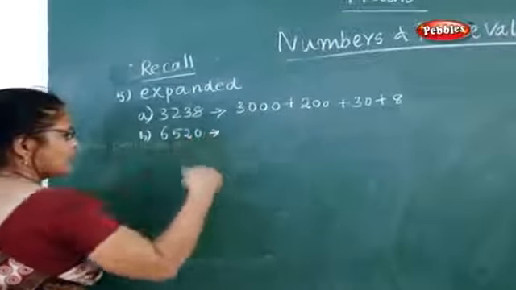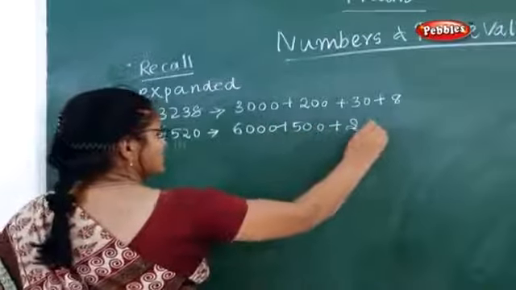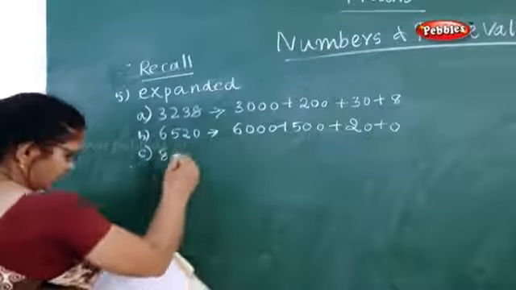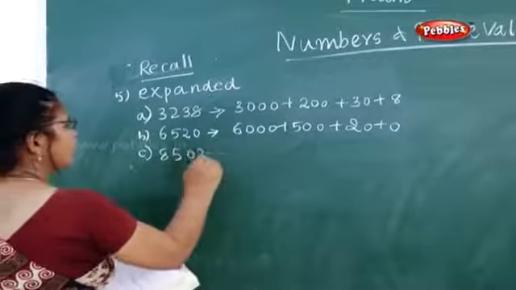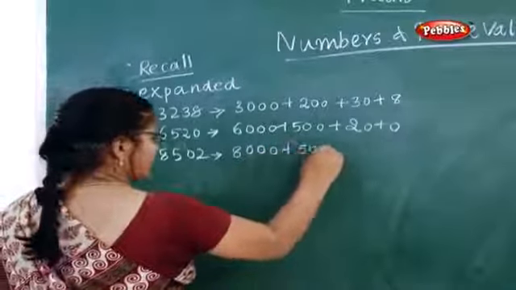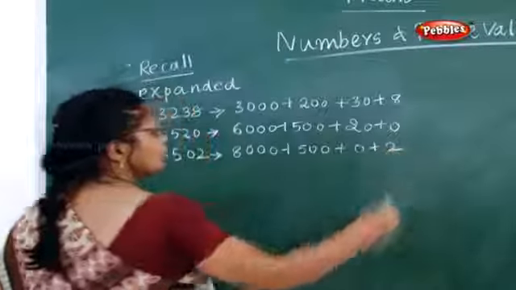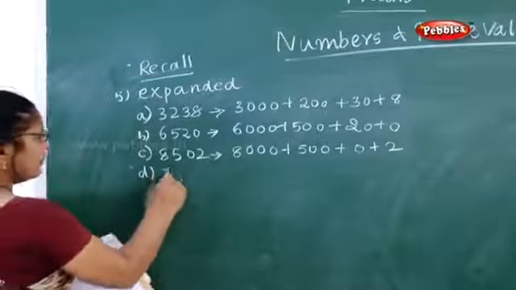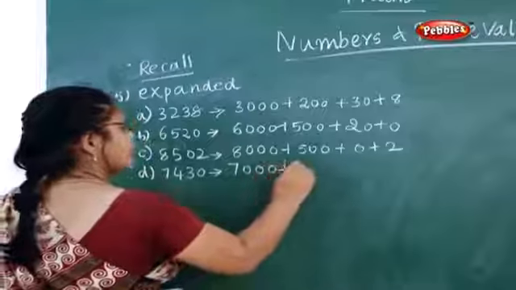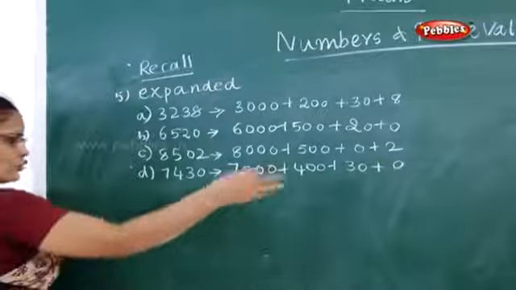Now next one, 6520. How will you write 6520? 6000 plus 500 plus 20 plus 0. Now next one, 8502. How will you write 8502? 8000 plus 500 plus 0, because in tens it is not given, plus 2. Now next one, 7430. 7000 plus 400 plus 30 plus 0, because there is no unit, you can write 0.